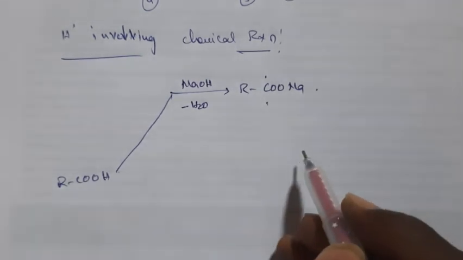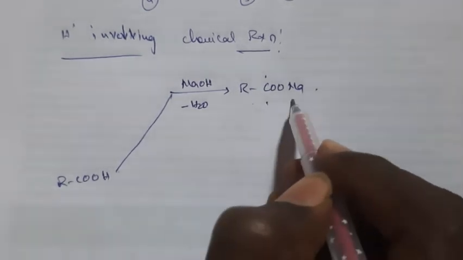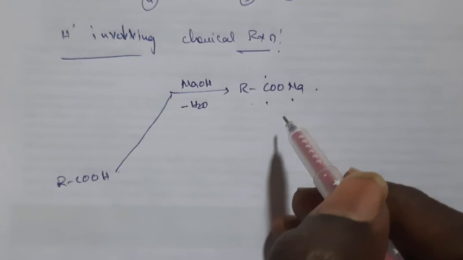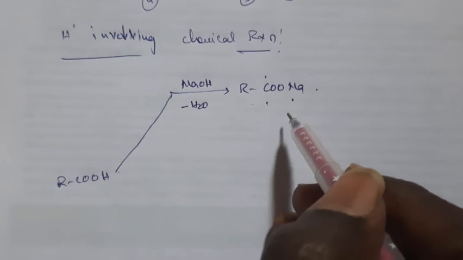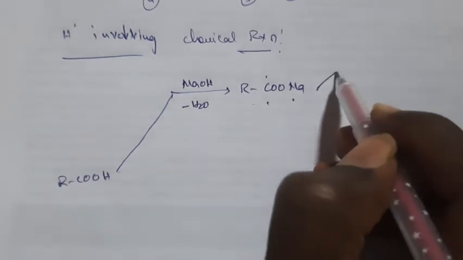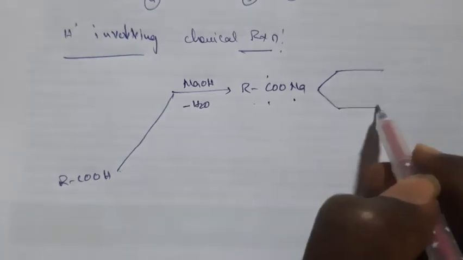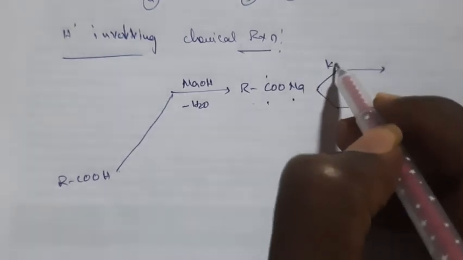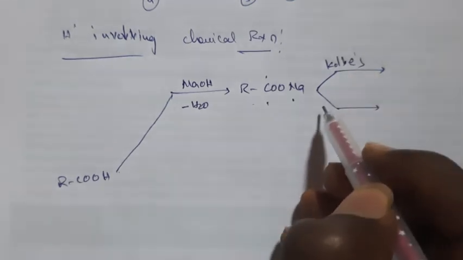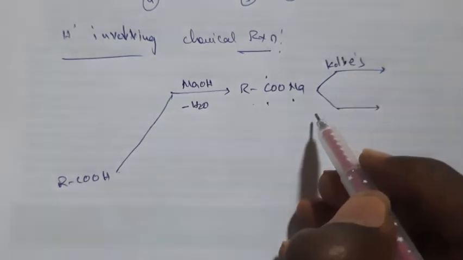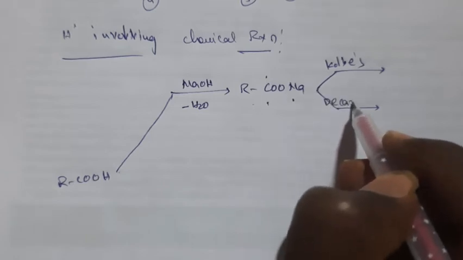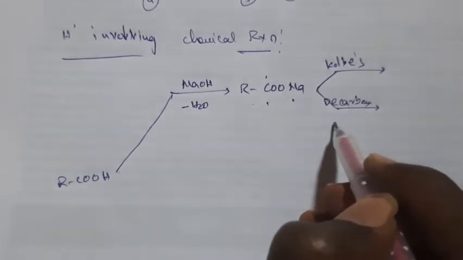But if you go to a more basic level, this sodium carboxylate is useful for the preparation of alkanes, and alkanes only. What are those reactions? The first one is Kolbe electrolysis, and the second one is decarboxylation, that means with soda lime.